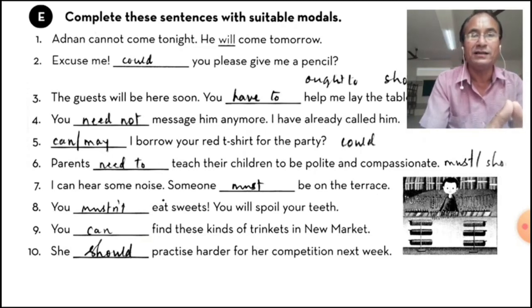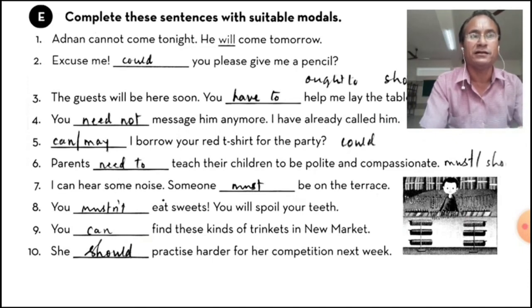You can find these kinds of trinkets in the new market. You can means you are able to find, मिल सकती है at present. She should practice harder for her competition next week. उसको नैतिक मतलब कोई फोर्स नहीं है, उसको करनी चाहिए।